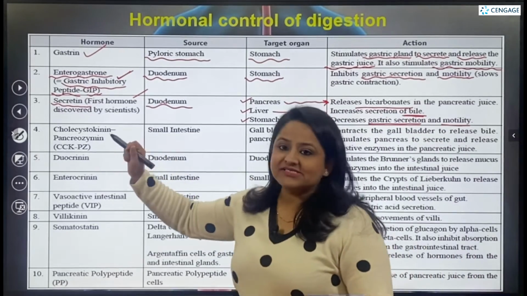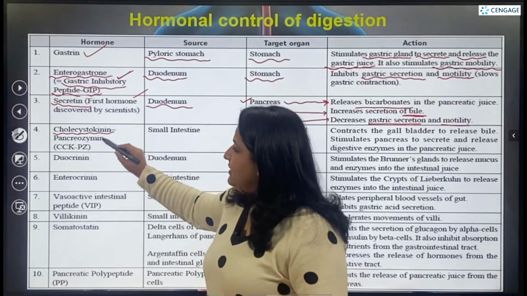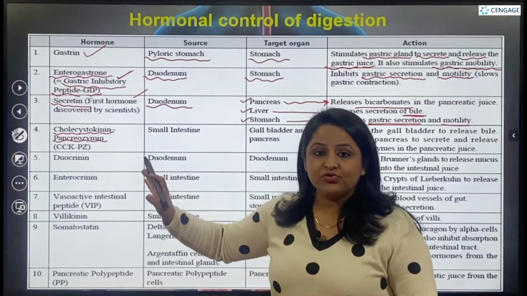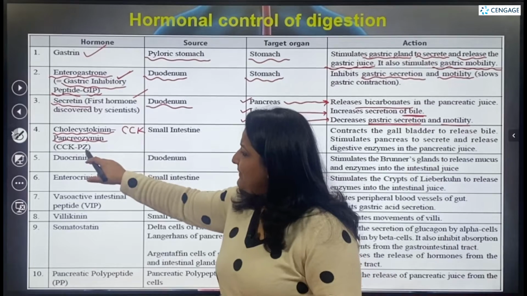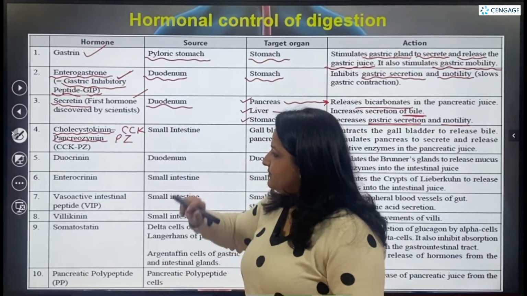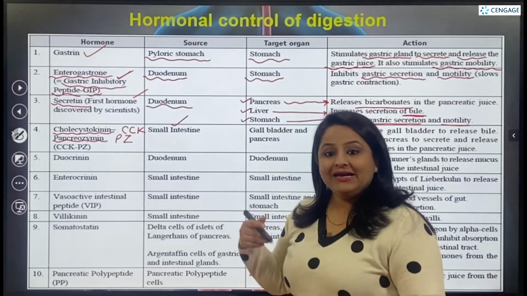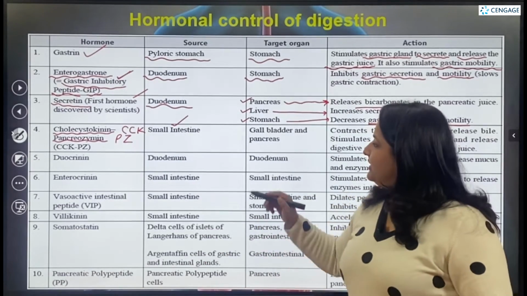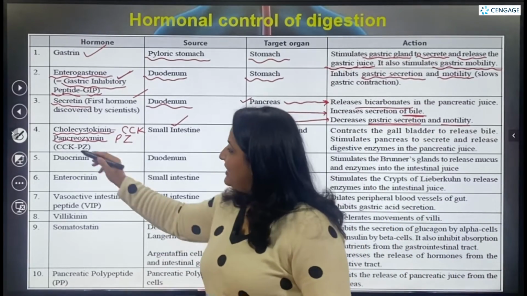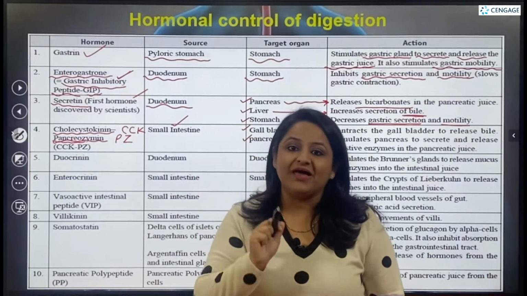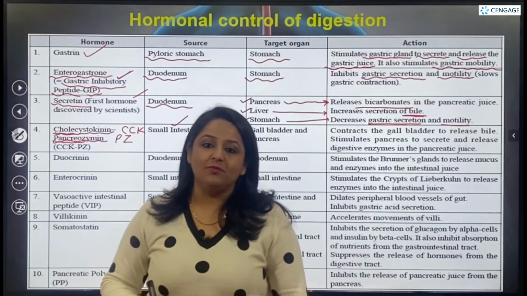Now let's talk about the next hormone. The next hormone is cholecystokinin-pancreozymin. It is also known as CCK-PZ, where CCK stands for cholecystokinin, and PZ stands for pancreozymin. This hormone is also released from the small intestine and it is targeting the gallbladder as well as the pancreas. From the name itself we can come to know, from pancreozymin, that it is going to act on the pancreas. And from the word chole we can come to know that it is going to act on the gallbladder.